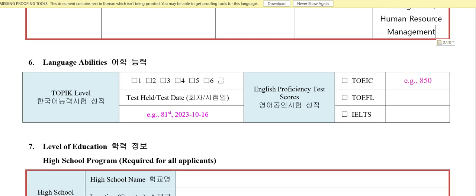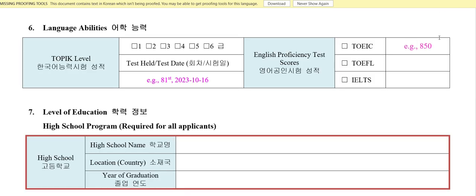And language ability, if you have indicated in the checklist that you have TOPIK or IELTS, then you have to fill it. If you have TOPIK level, whatever your level is, like level 1, 2, 3, 4, 5, just check it. If you're level 3, you don't have to check all of them, just check this one. If you're level 2, just check this one, whatever your level is. And here you have to write the date you took the exam, like date, month, year, and which TOPIK exam, like 98th, 97th, 90th, 91st, what is your TOPIK date.